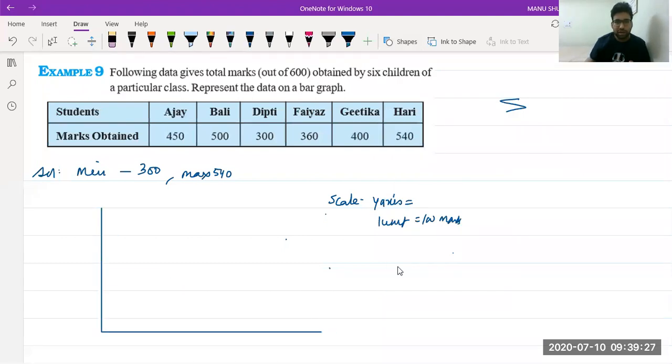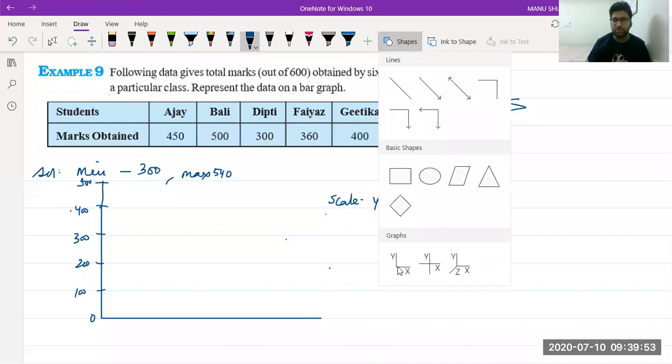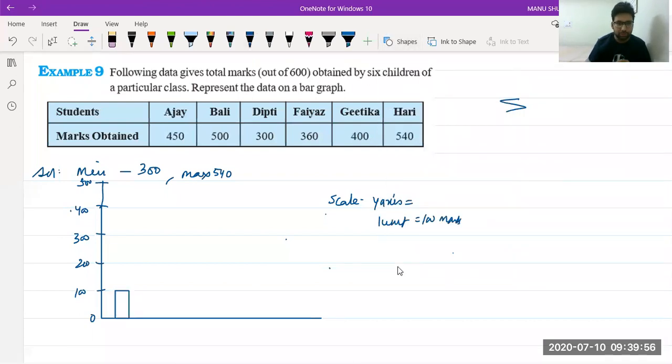So this is a graph. Next type. In this, I will take a scale of 100. So this is 0, this is 100, this is 200, this is 300, 400, 500, and above this we have 600. I'm not drawing it, you will understand. Yes, but Nana, it will be easier. You are correct. Now, Ajay got 450 marks. Let's make Ajay's marks. So 450 will be shown by this. If you're comfortable this way, you can deal with this also, no issue. Just write here below this Ajay. Now we have shown 450 with Ajay.